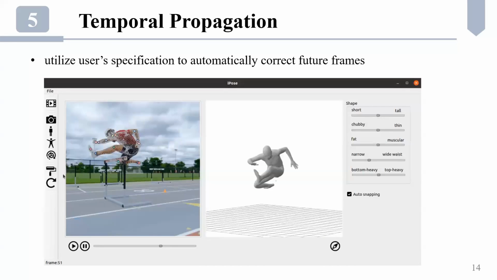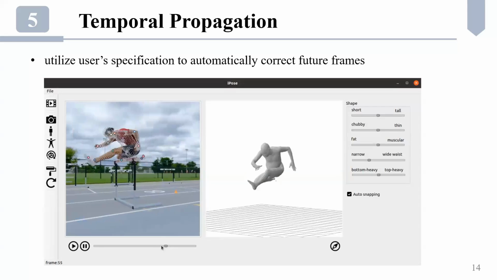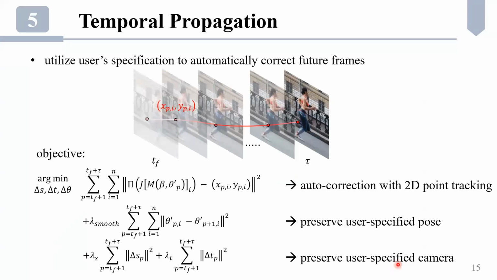After editing one frame, our system propagates the user specifications to automatically correct a few future frames. The user can further adjust the temporal propagation result. We track the position of joint handles in the future frames for automatic correction. However, the pose errors are random and do not follow temporal consistency. The point tracking can also create mistakes.